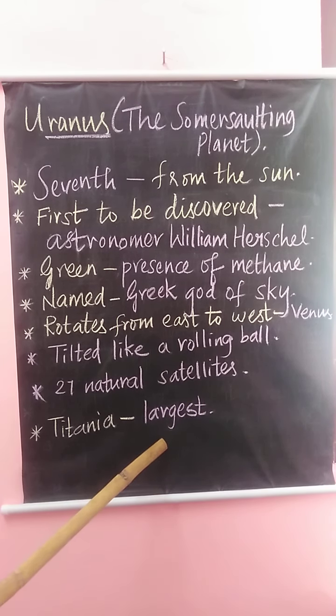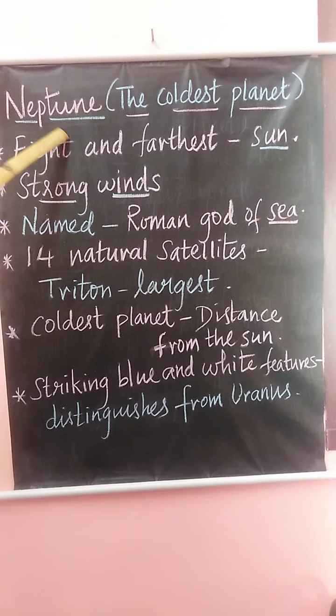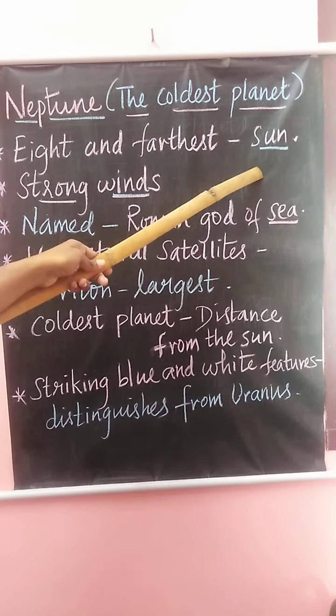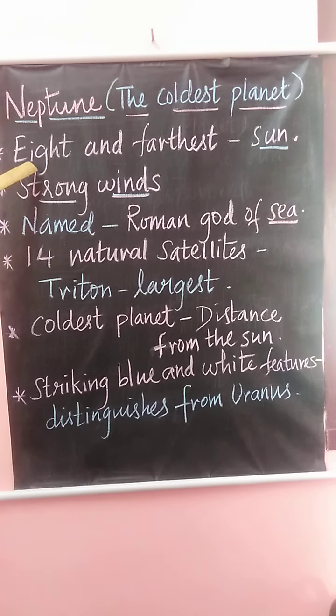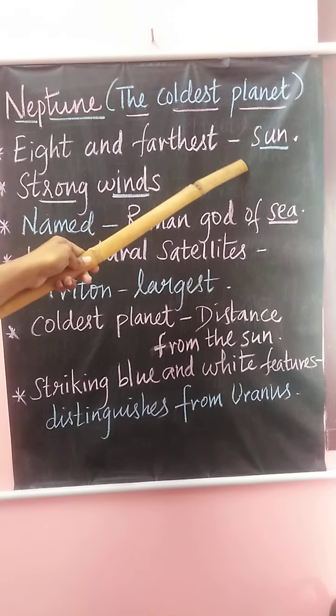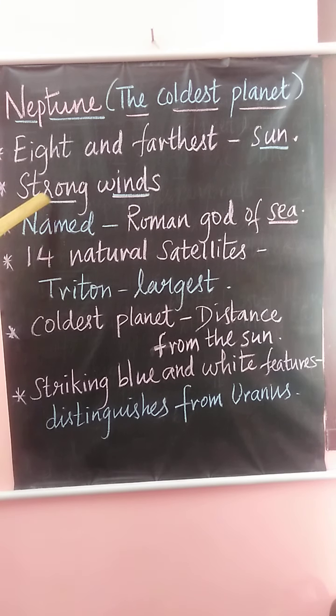The last planet that we are going to see is Neptune. Neptune is the eighth and the farthest planet from the Sun. Neptune has the strongest winds.